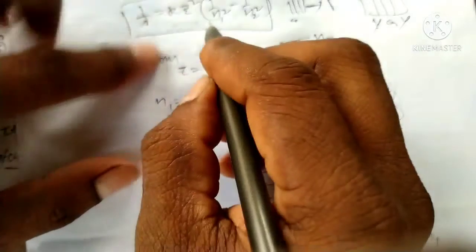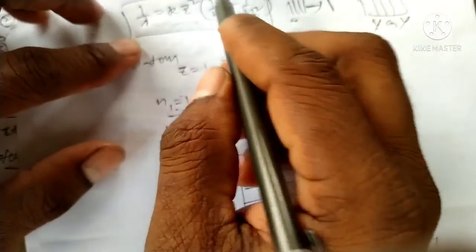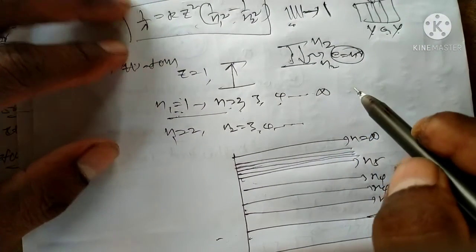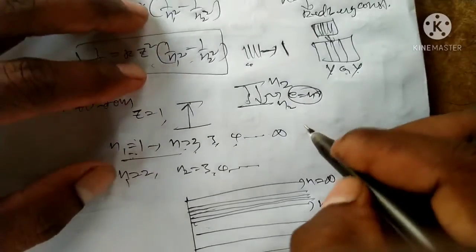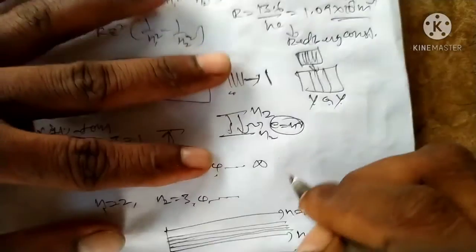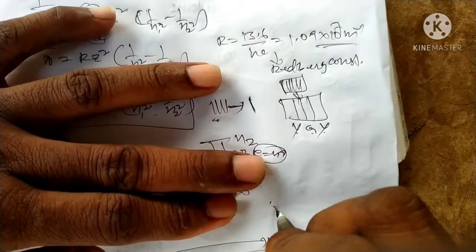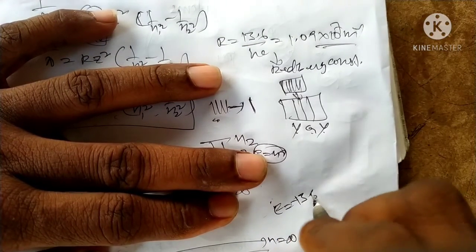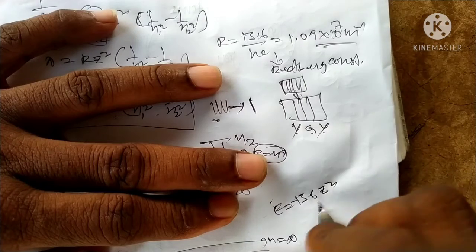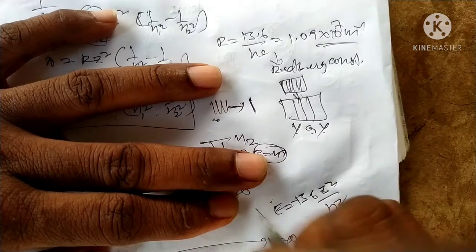You can substitute the values, n equal to 1 and so on. For all states, E is equal to minus 13.6 Z square by n square.